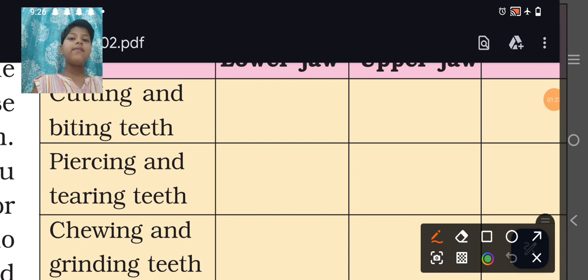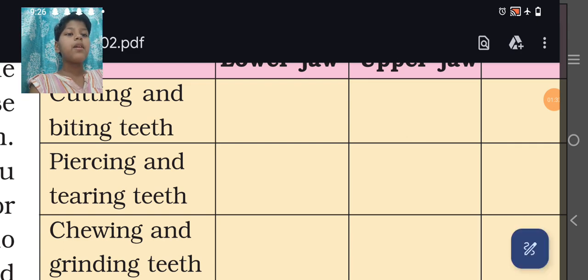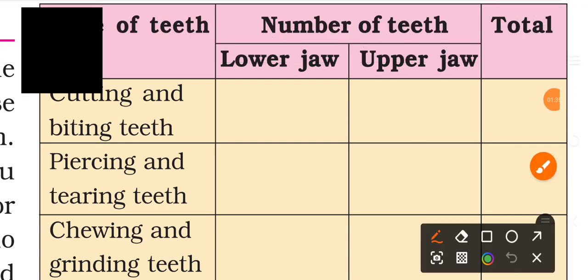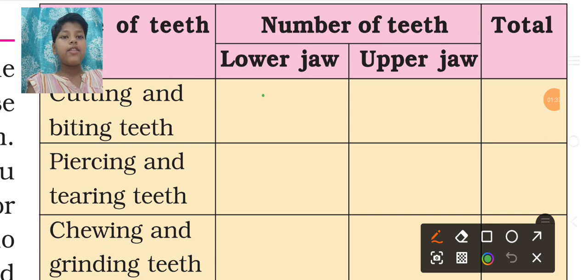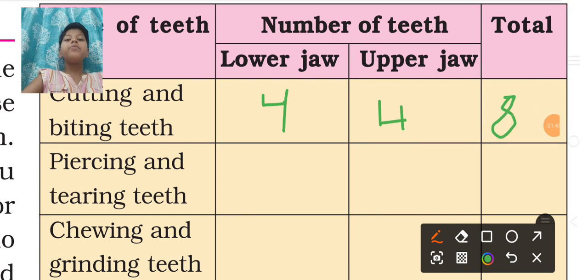So in total we have 8 teeth. So we will write here 4, and the total number of teeth would be 8, right? The addition of 4 and 4 would be 8, so that would be the answer. So remember friends, our cutting and biting teeth are the incisors.